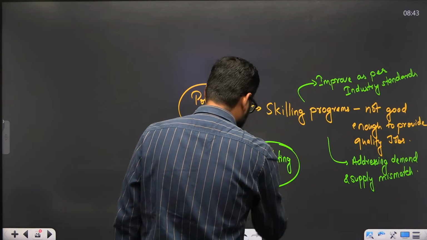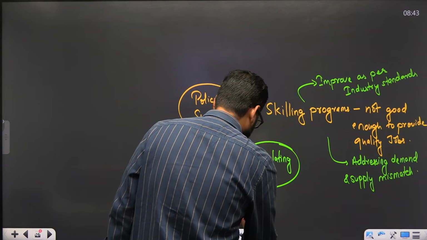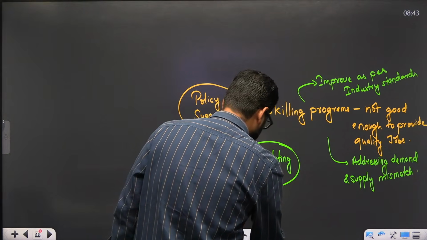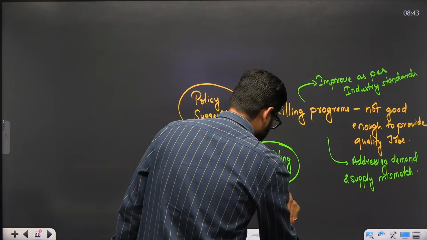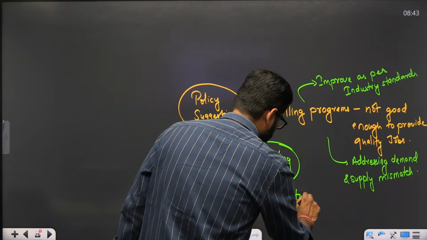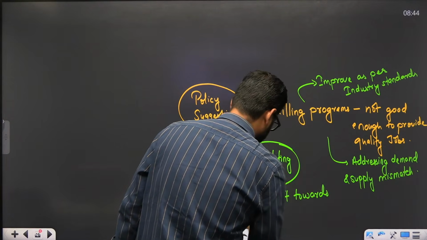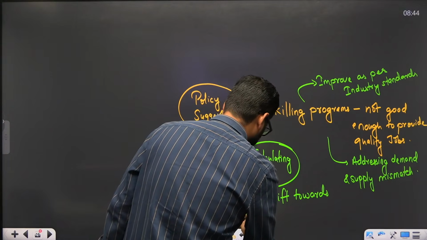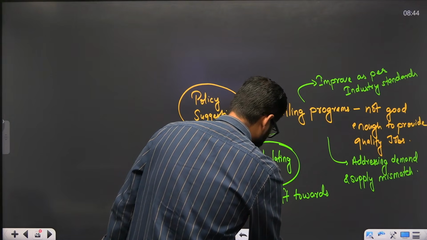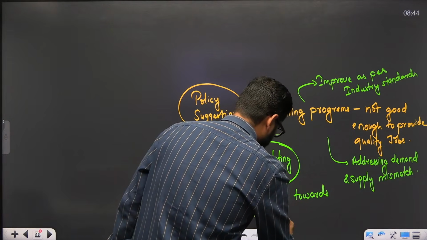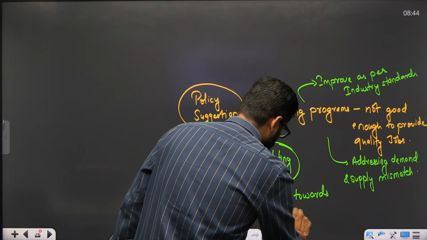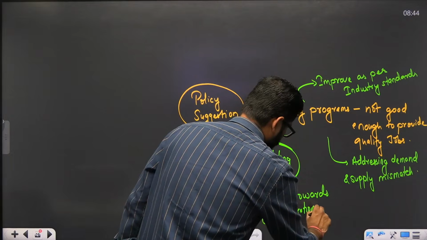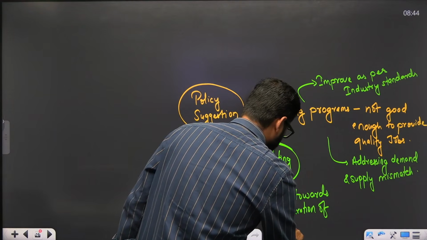But what we need to do is shift towards estimating the time duration of unemployment.